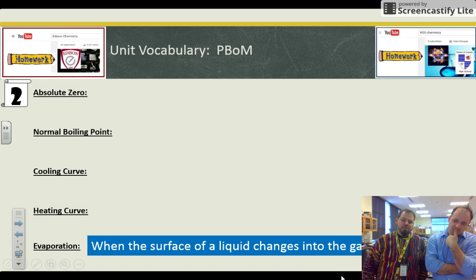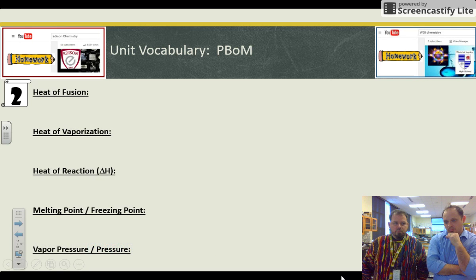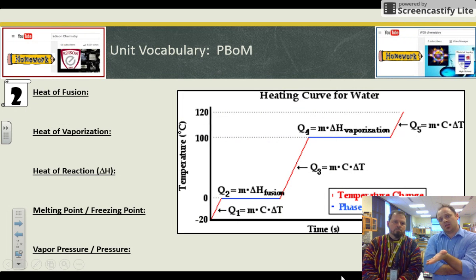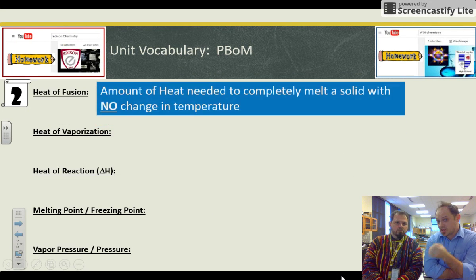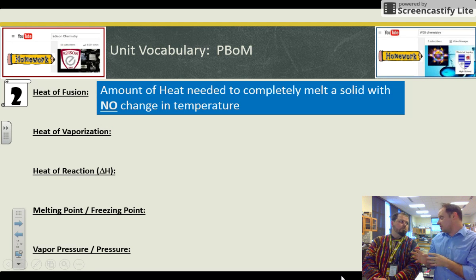When the surface changes into the gas phase, notice it doesn't change from the bottom either. That conceptually is important. It does change from the top. Yeah. Okay. Heat of fusion. Heat of fusion is a quantity that is used when we calculate a change in phase. Fusion specifically for the freezing and melting. So there's no change in temperature when an ice cube freezes or it melts from 0 degrees to 0 degrees. It just changes phase.